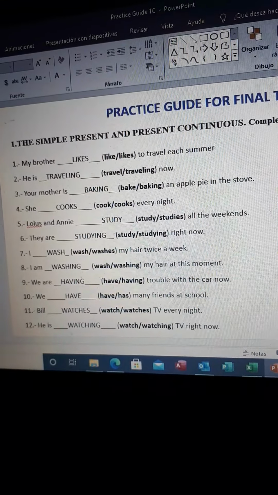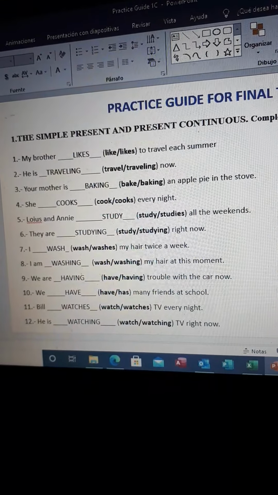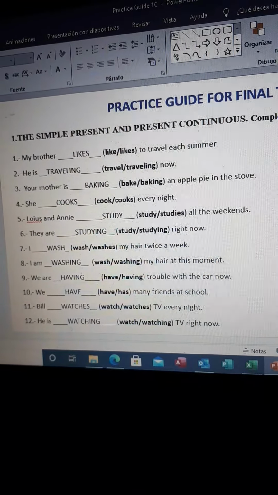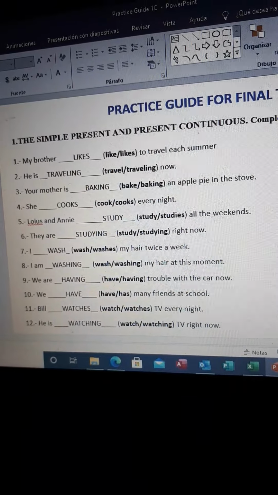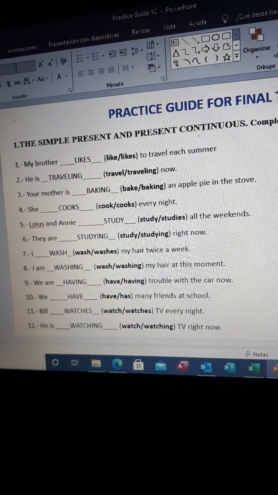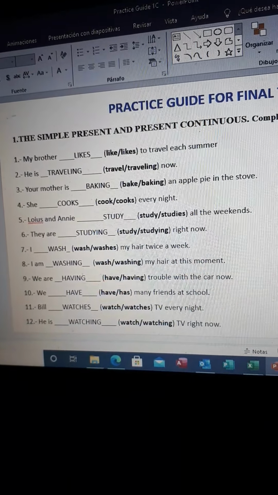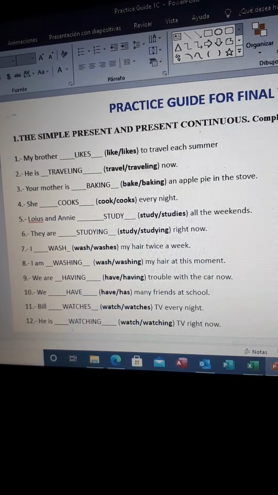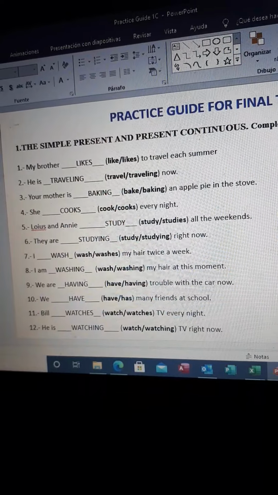We're going to add an s. She cooks, he lives, it likes. Or for example, we can say that Alondra studies, or Hector works, or Enrique speaks.